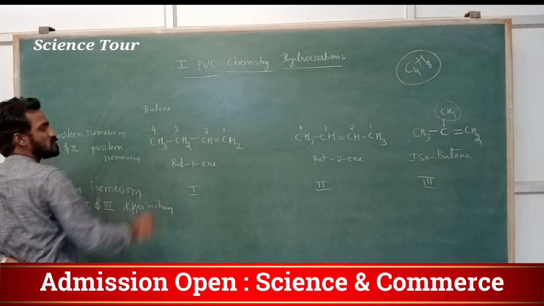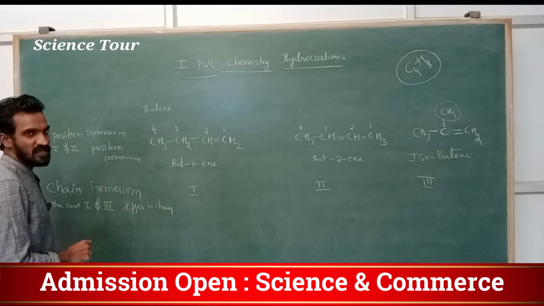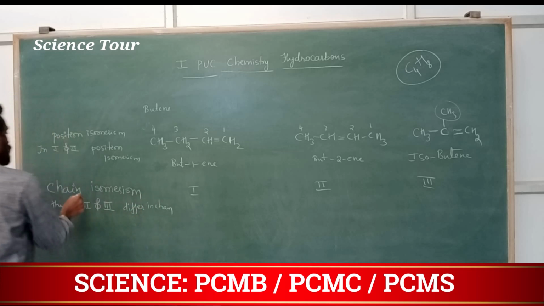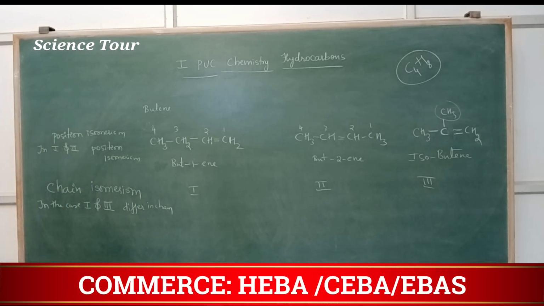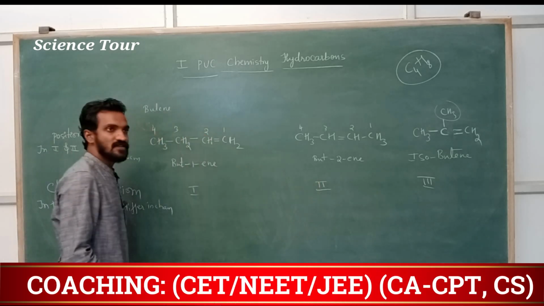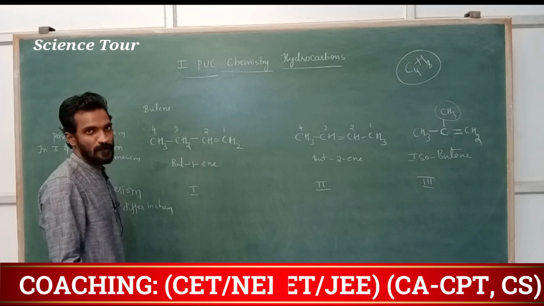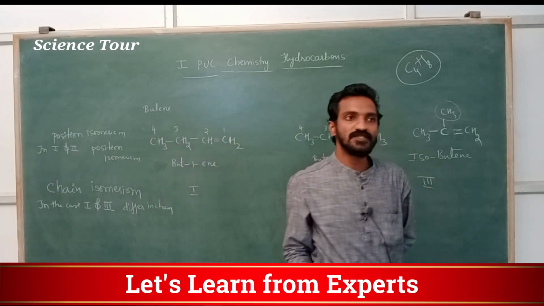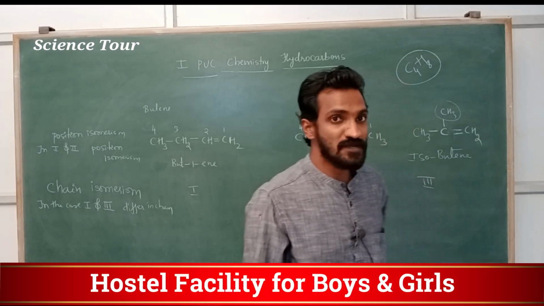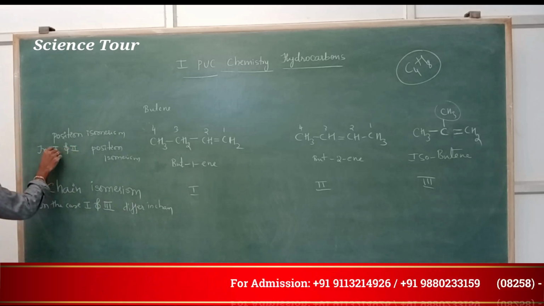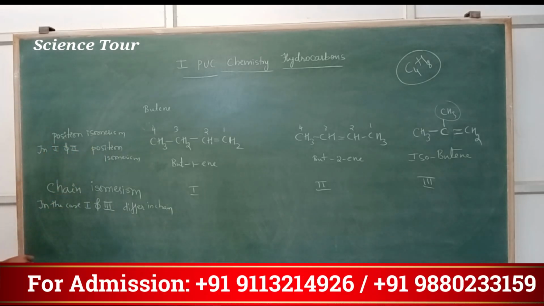This one has long chain, that one has branched one. So differ in chain is called chain isomerism. At that time you may ask, sir, is there any difference in one and second? Is there any difference in chain? This is long chain, this is also long chain. There is no difference in the chain, but position of double bond is different, so first and second is position isomerism.